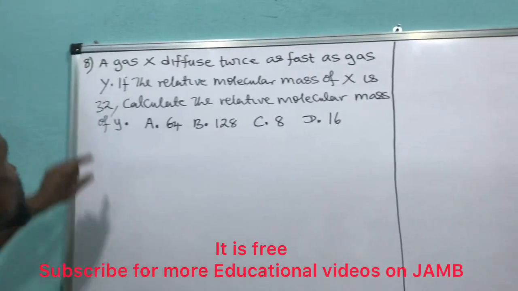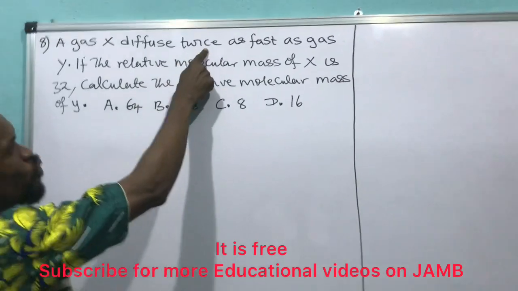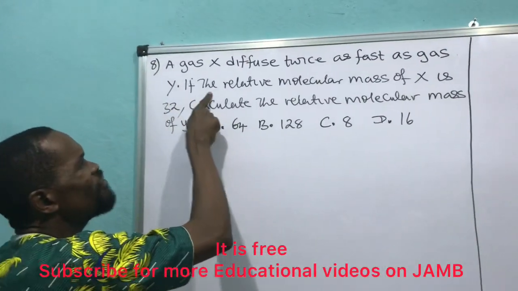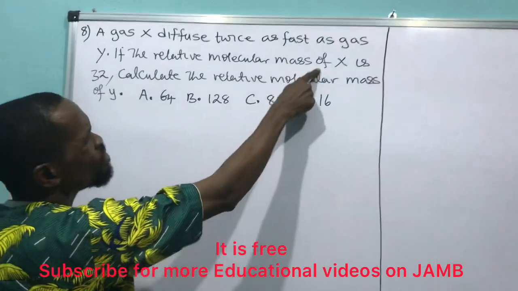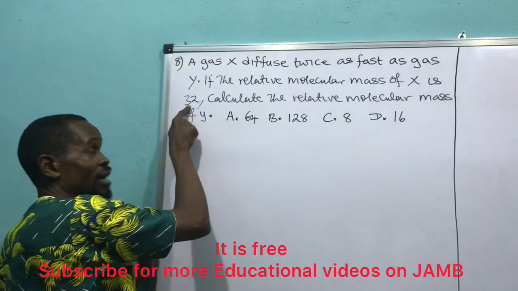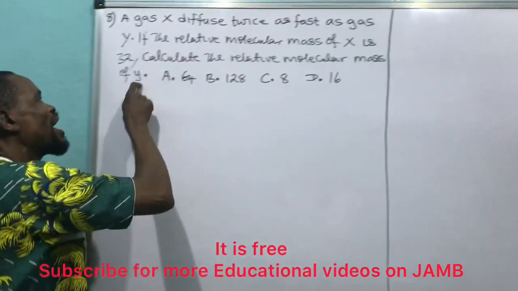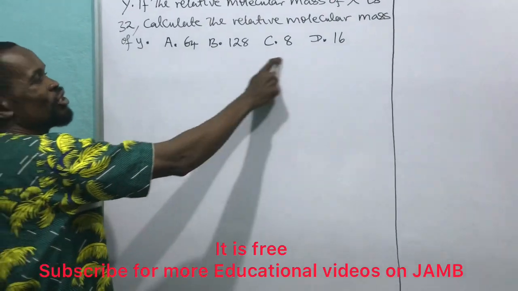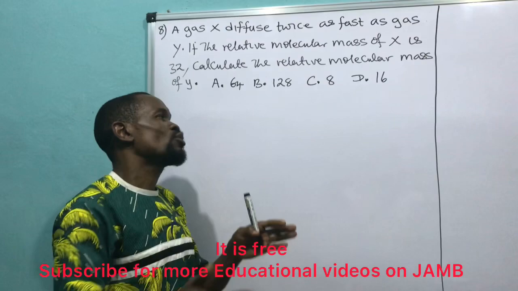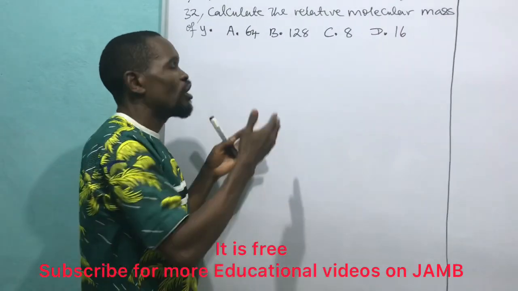Question number 8 says a gas X diffuses twice as fast as gas Y. If the relative molecular mass of X is 32, calculate the relative molecular mass of Y. Then they give us the options. I don't know until I get to the solution. When I solve it, I'll be able to know the real answer among the options.